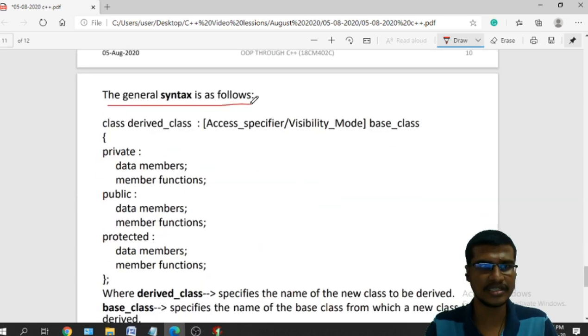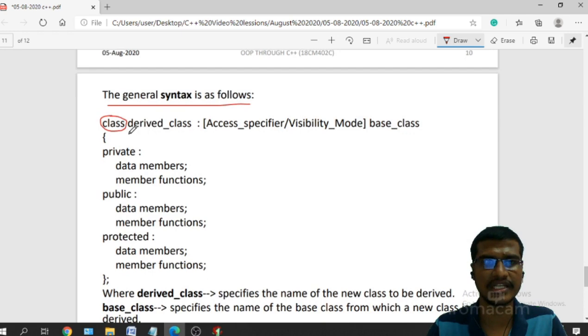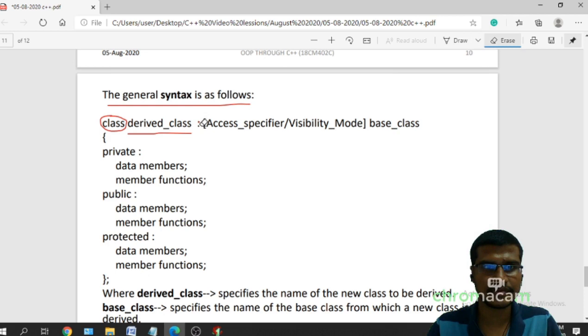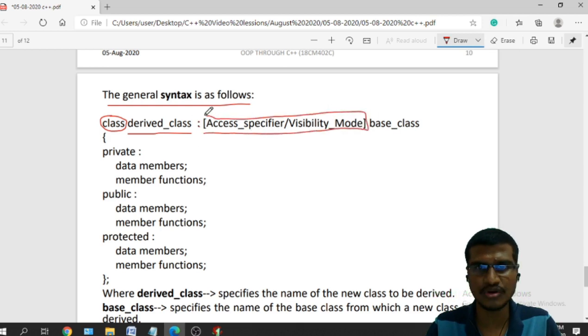What is the general syntax? This is your class keyword. Generally if I want to create a class, I will use this class keyword, and after that the name of the derived class, and I will use this single colon operator for inheritance. This is your single colon, and this is your accessibility mode, or visibility mode, or access specifier.